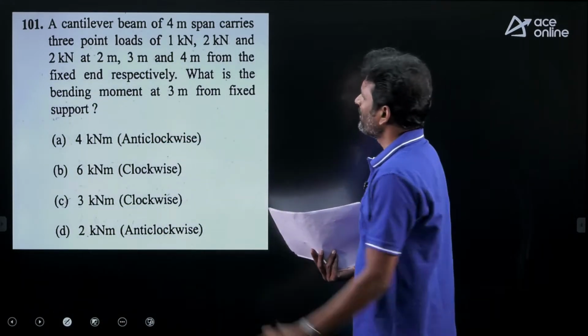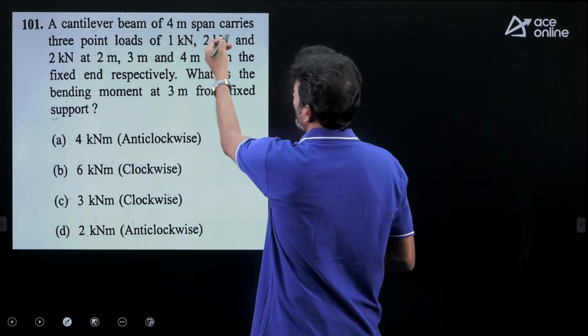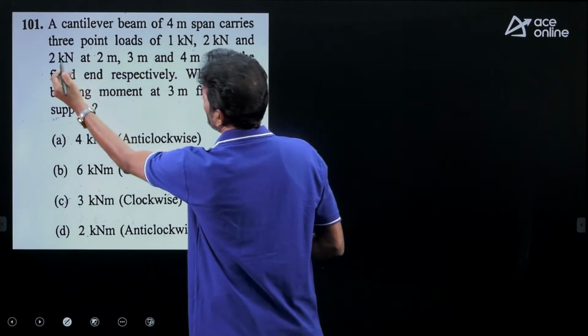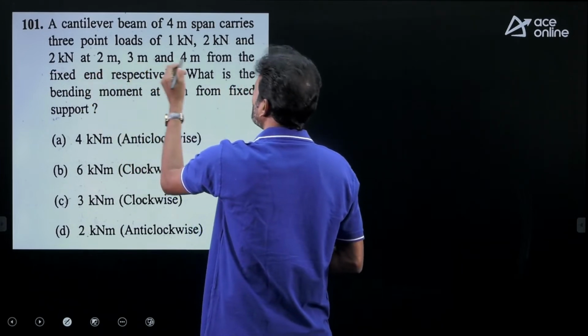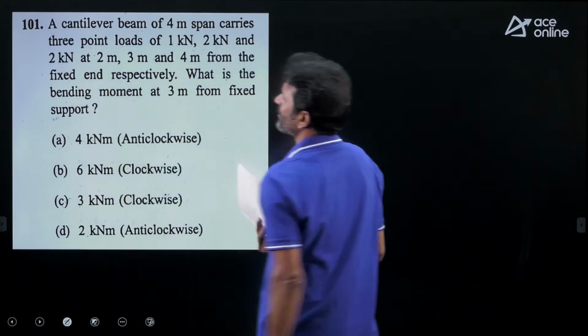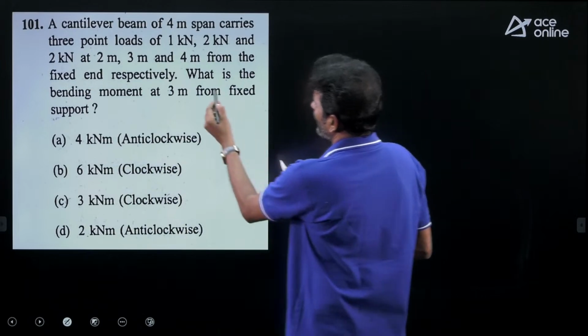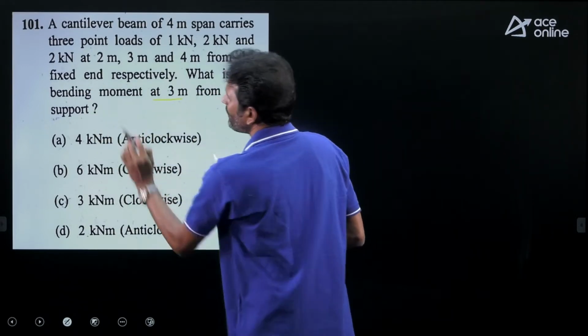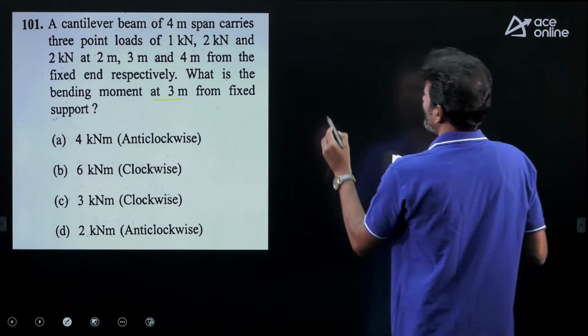Again it is SFD-BMD. A cantilever beam of 4 meter span carries 3 point loads: 1 kilonewton, 2 kilonewton and 2 kilonewton at 2 meter, 3 meter and 4 meter from the fixed end respectively. What is required: the bending moment at a 3 meter distance from the fixed support. Now let's take this one.